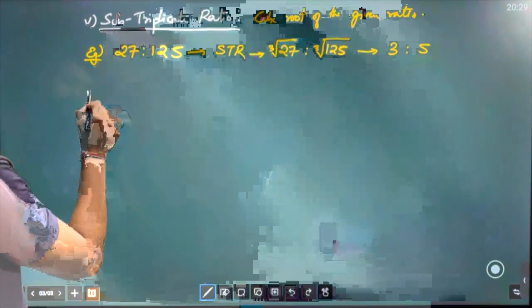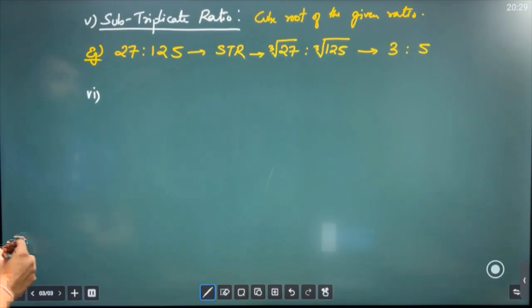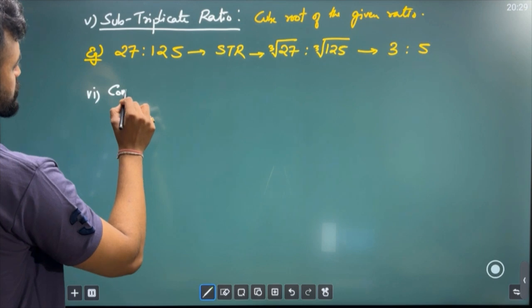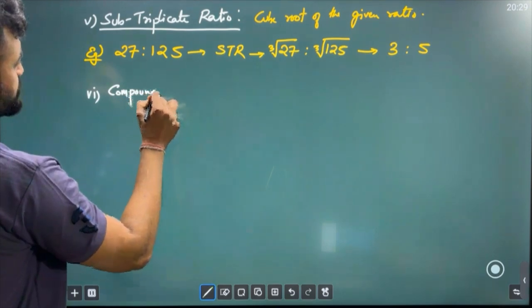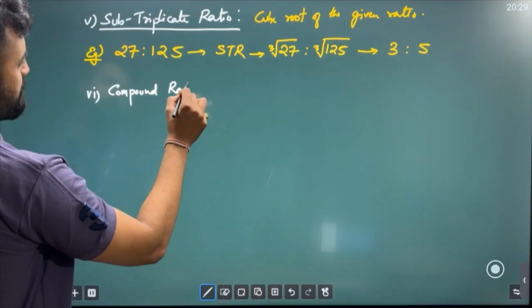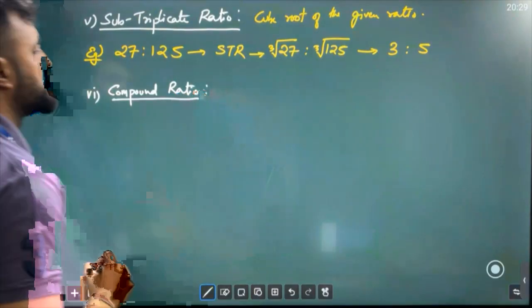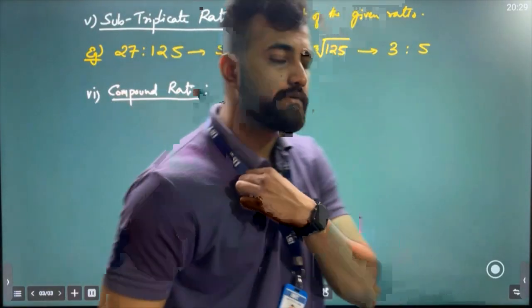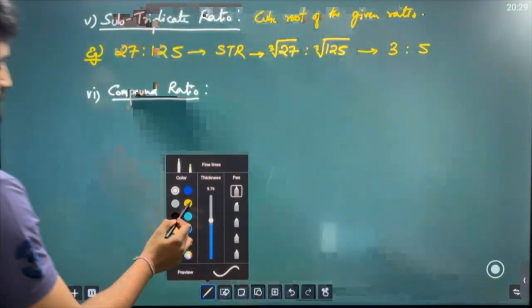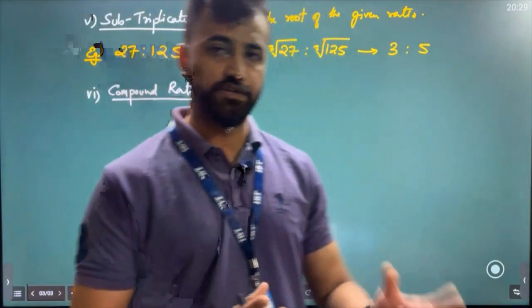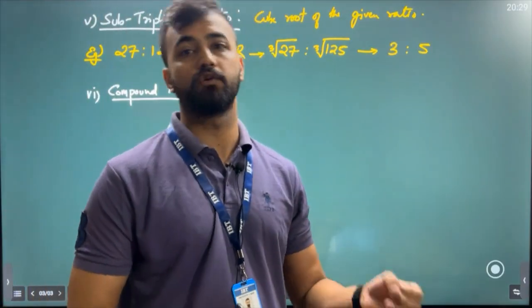One more ratio we have, and this particular ratio is known as the compound ratio. Sir, what is a compound ratio? Very simple. As I've mentioned before, we are studying ratio, so here I'm going to use the terms antecedent and consequent.